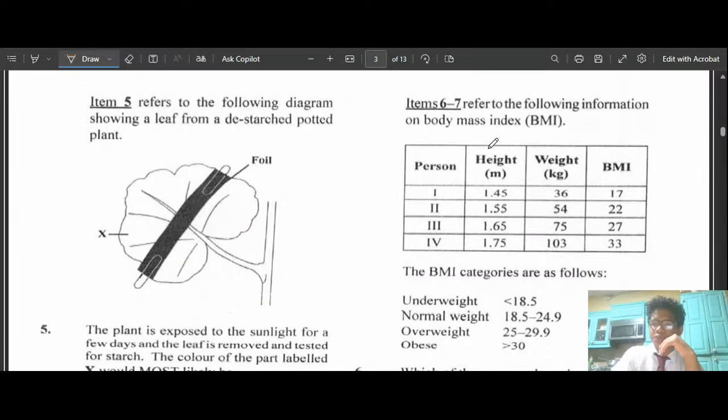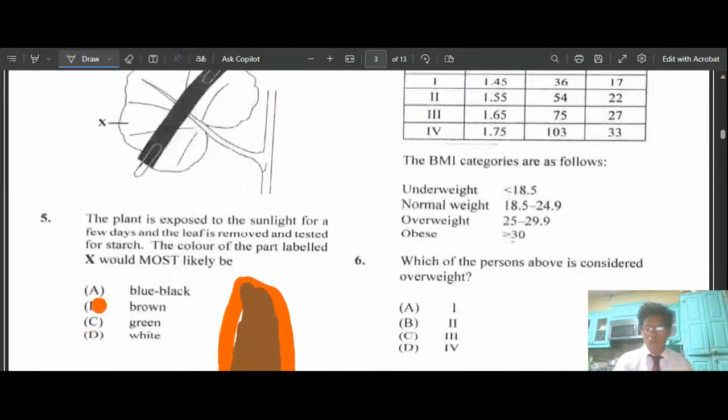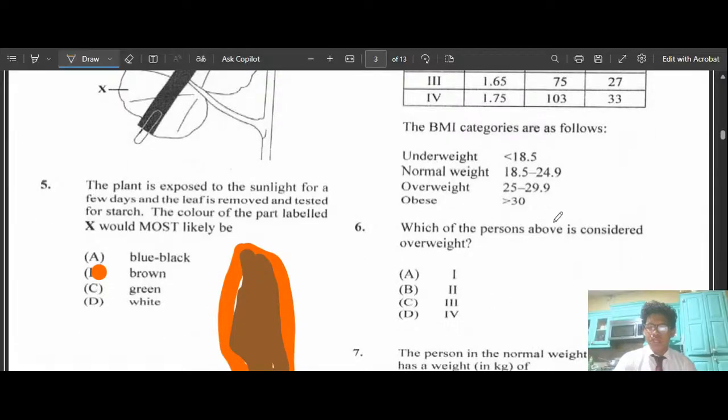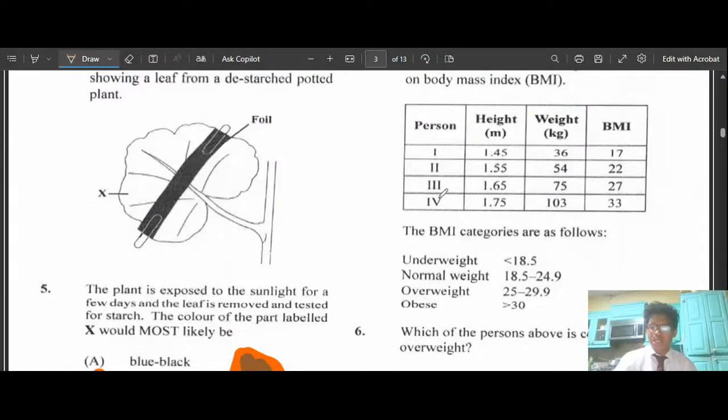Items 6 to 7 refer to the following information on body mass index, BMI. Which of the following persons is considered overweight? The actual person's overweight here might look like obese, which is 30, right? Let's look at the information here, III, BMI, weight.